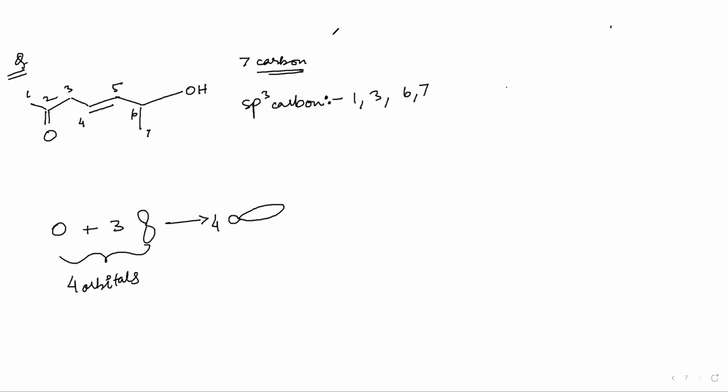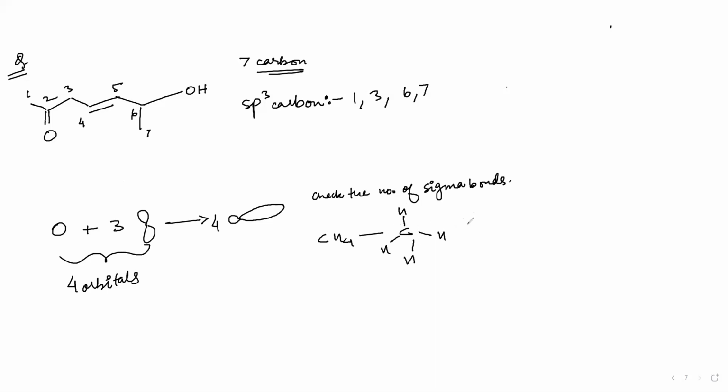Now, how to identify it? The easiest thing is to check the number of sigma bonds. For example, in CH4, you write CH4 like this. There are 4 sigma bonds.